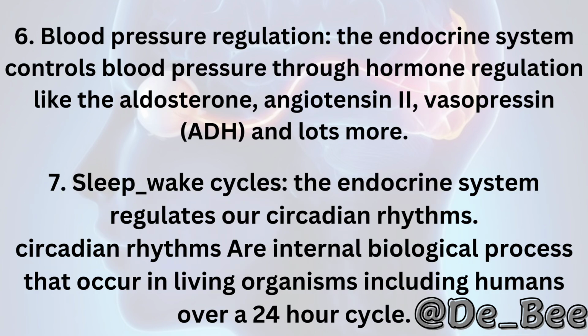6. Blood pressure regulation. The endocrine system controls blood pressure through hormone regulation like aldosterone, angiotensin II, vasopressin, also known as the antidiuretic hormone, and lots more. 7. Sleep-wake cycles. The endocrine system regulates our circadian rhythms. Circadian rhythms are internal biological processes that occur in living organisms including humans over a 24-hour cycle.